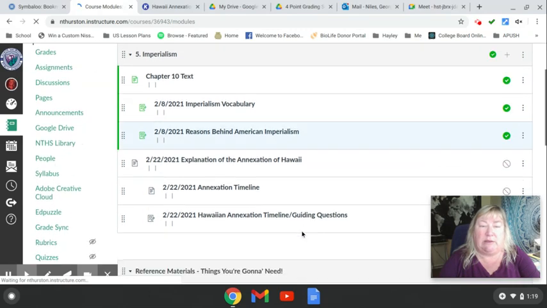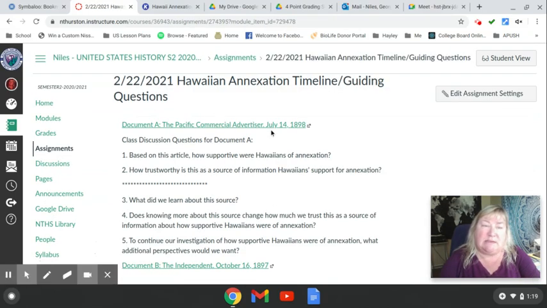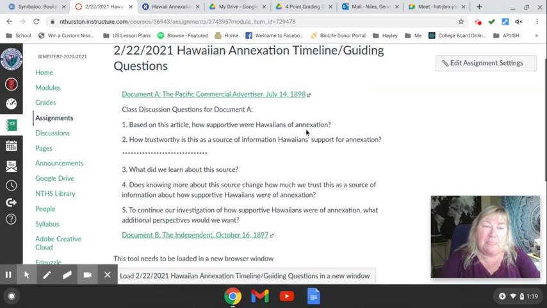And then we're going to go down here to the annexation timeline again and guiding questions. So as we go over here, we're going to see that there are two documents here. There's a document A and there's document B. And then down here, you've got the timeline and guiding questions that we would open in a new window, which I've already done, and it's up here, and we'll get to that in a minute. So document A, we're going to do together as a class. We're going to read it together, and there's not much to read,